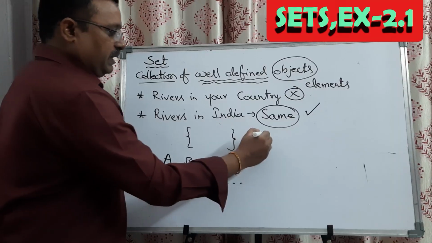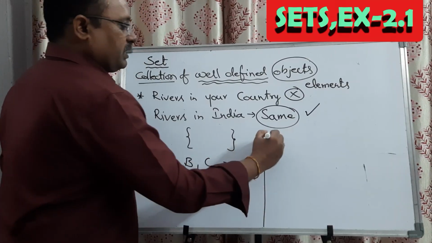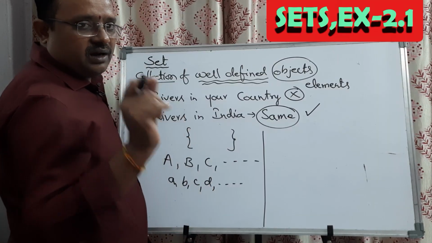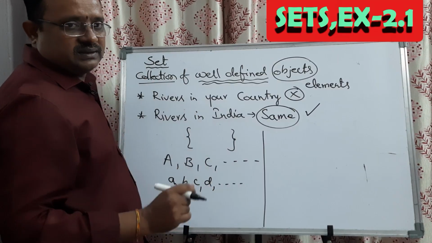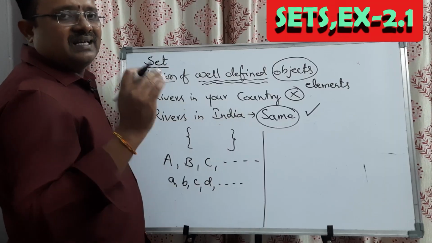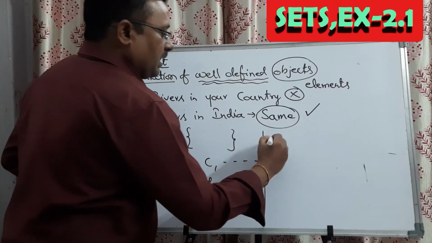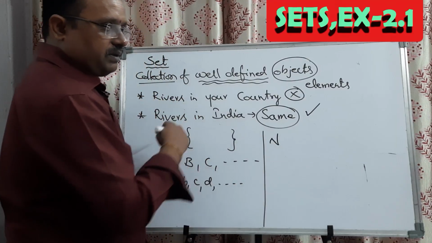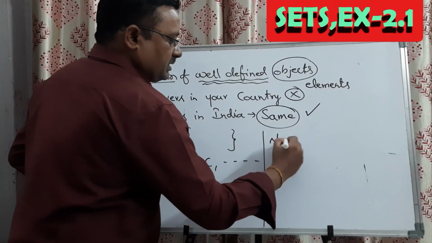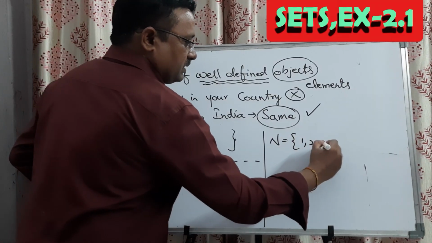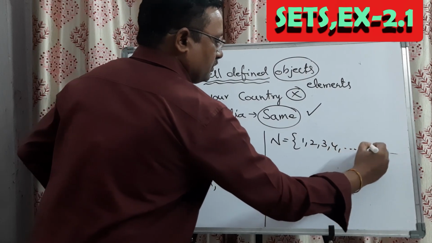Let me give some simple examples. For example, the collection of natural numbers is also called the set of natural numbers. As I told you in the previous chapter, it is represented with N, which is equal to the set of 1, 2, 3, 4, and so on.